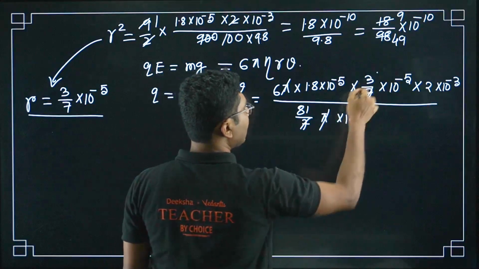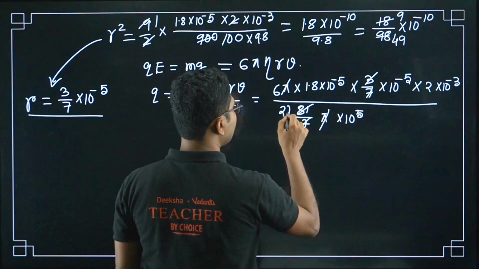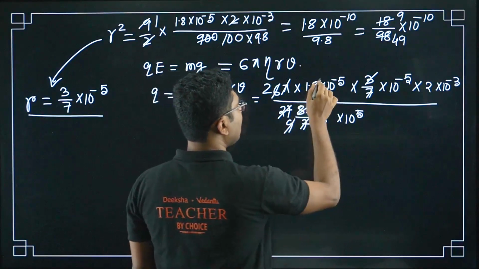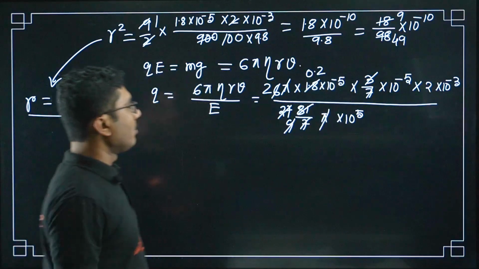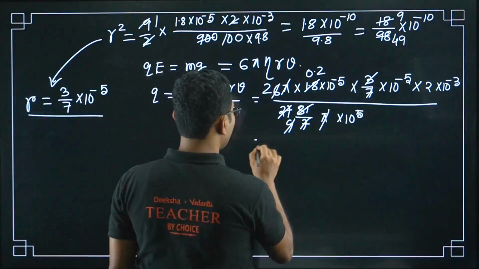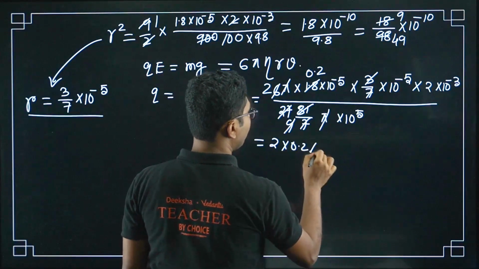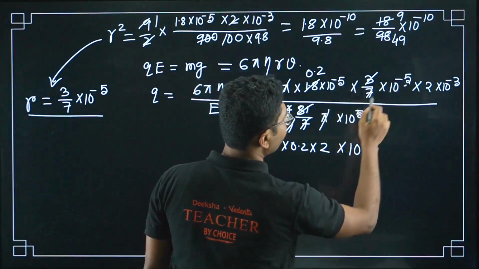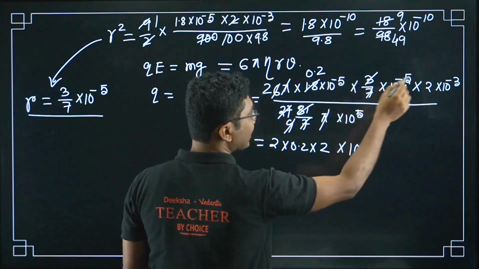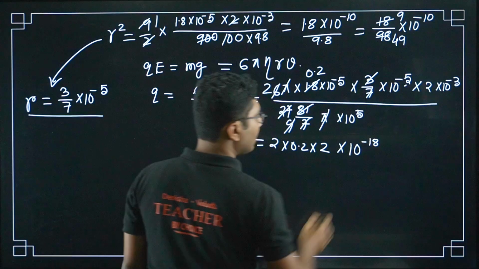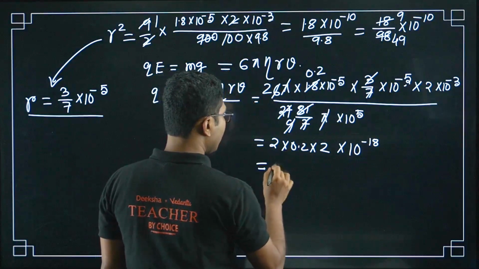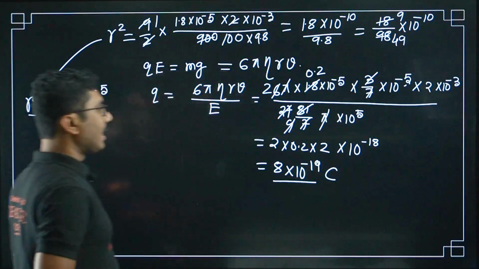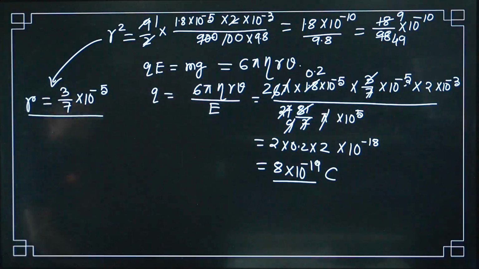Here we get 3 into 2 into 0.2 into another 2 into 10 to the power of minus 5. This will also go up by minus 5. So minus 15 minus 18. Okay, so if you take this decimal out, it will be 8 into 10 to the power of minus 19. This is the charge. 8 into 10 to the power of minus 19 coulomb.